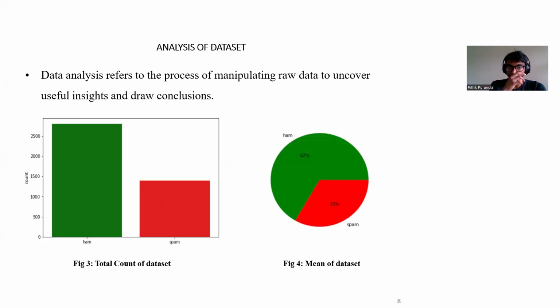After analysis of the data set, we found that processing means manipulating raw data to uncover useful insights and draw conclusions. When we look at the data set, we have around 3,200 ham, which are good emails, and the rest is spam. So we have around 4,600 emails in the data set. The other 1,400 is spam. I think 67% is mostly good emails.